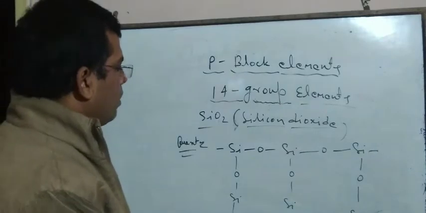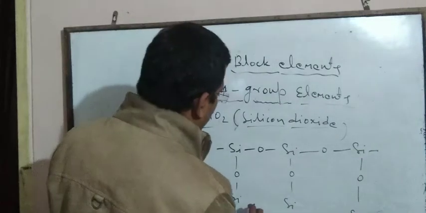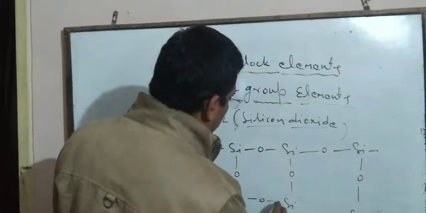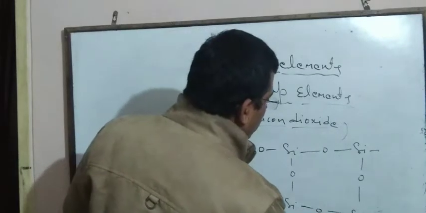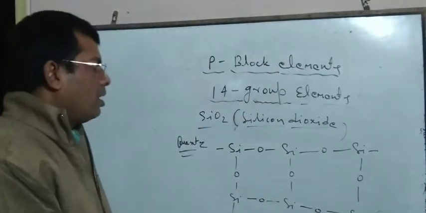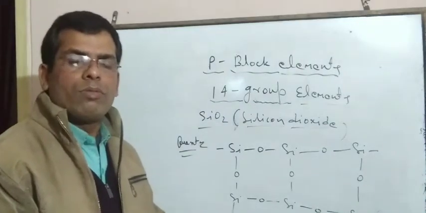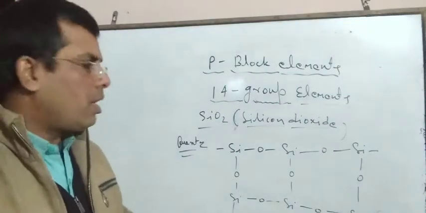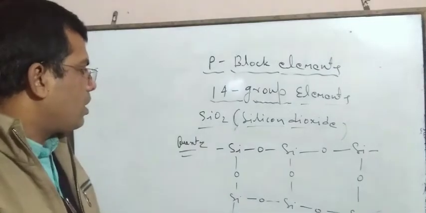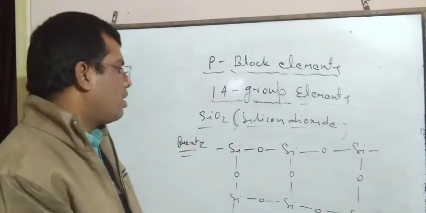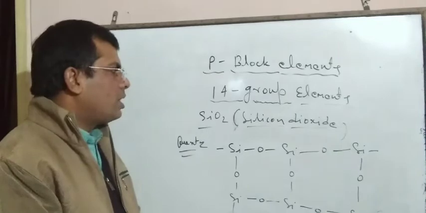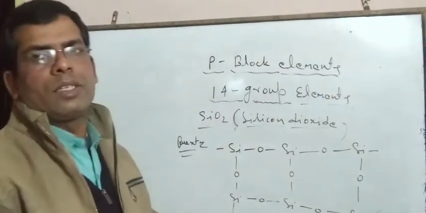So in this way, in a crystal of SiO2, the units are connected to each other in a tetrahedral manner with oxygen atoms and form a 3D structure.